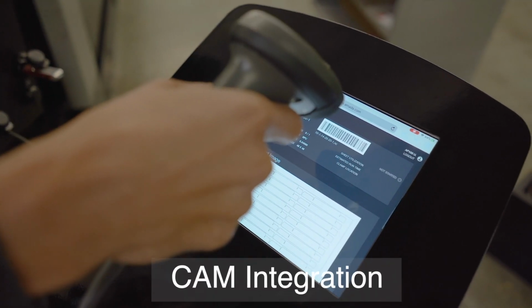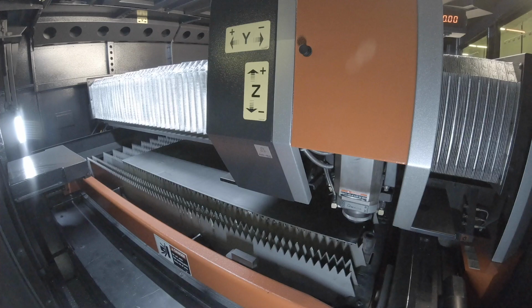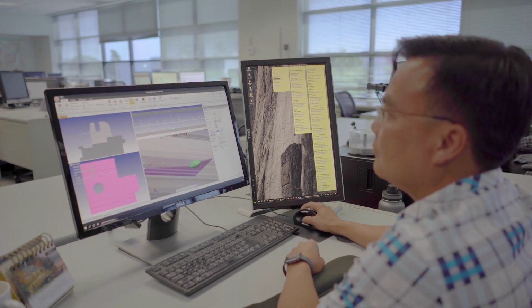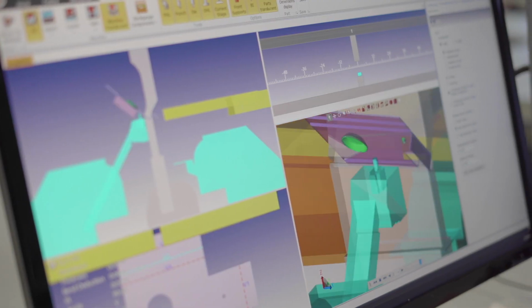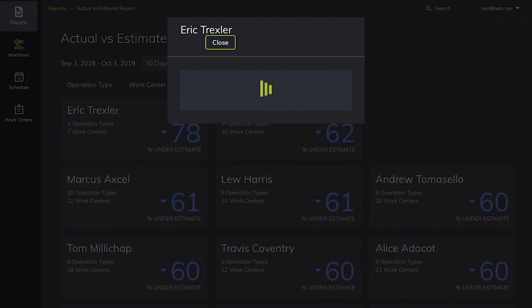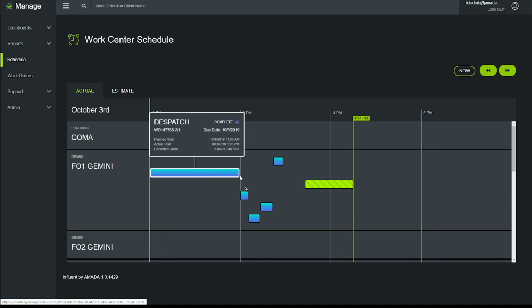Influent automatically nests orders received from your ERP system and supports unattended blanking operation. For those shops that prefer their existing CAM software, Influent is designed to integrate with any CAM solution. Influent provides vital reports, enabling you to intervene to keep your production on time, satisfying both your bottom line and your customers.